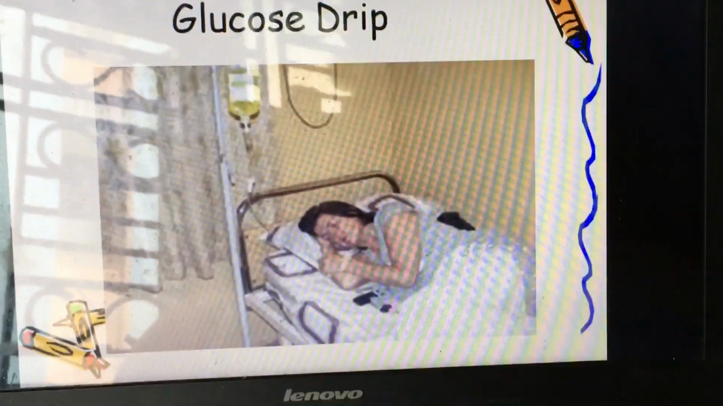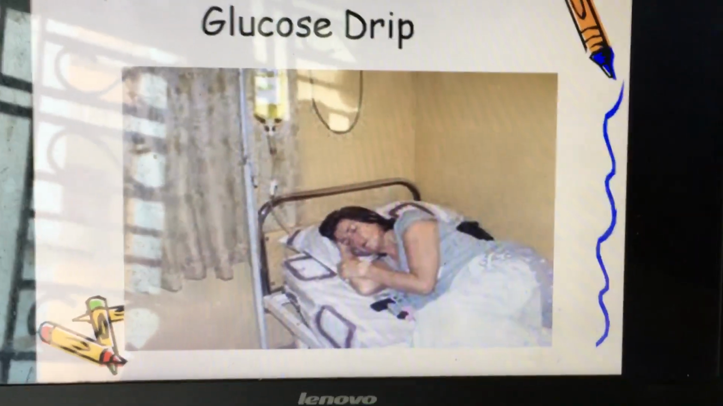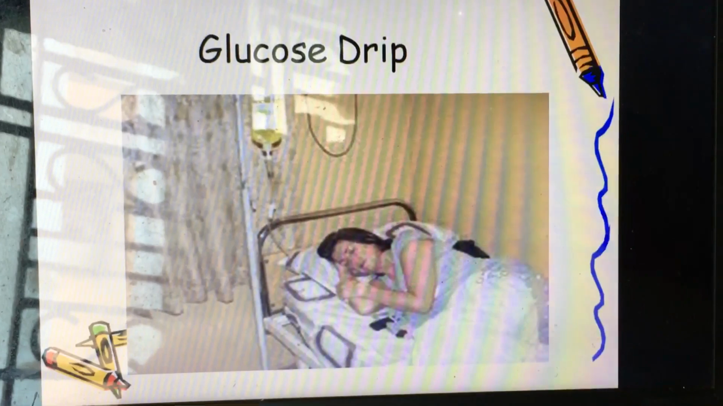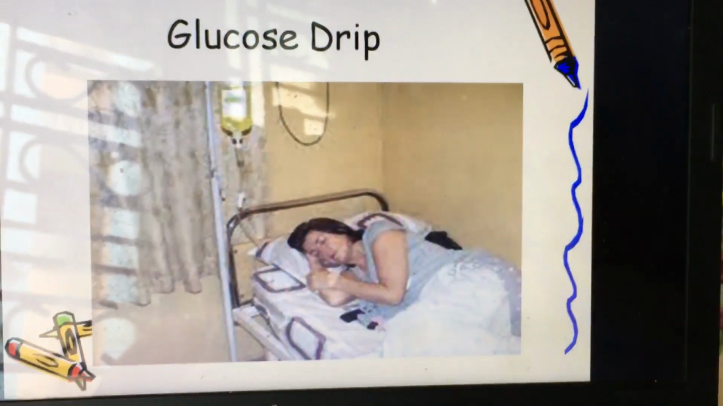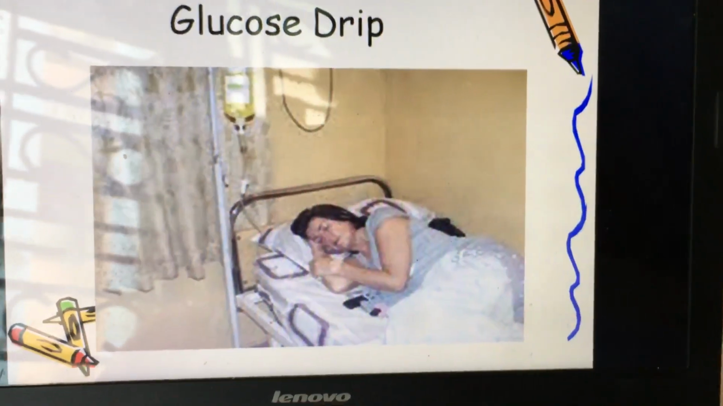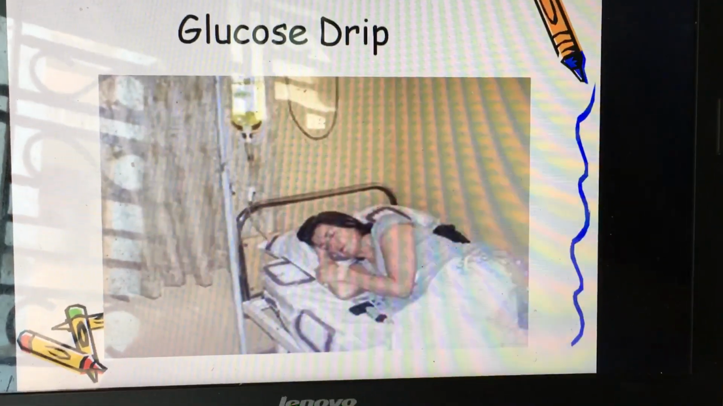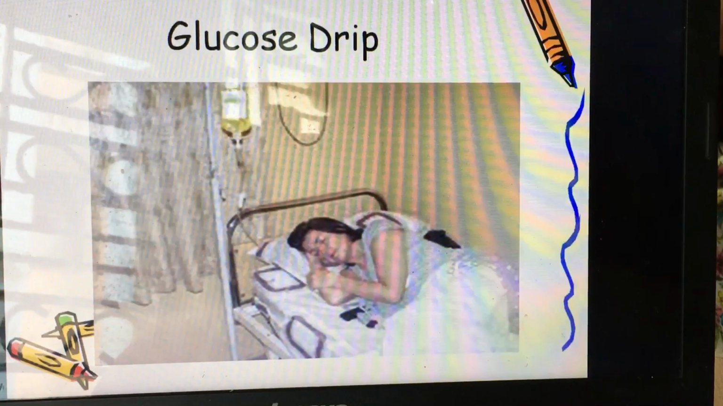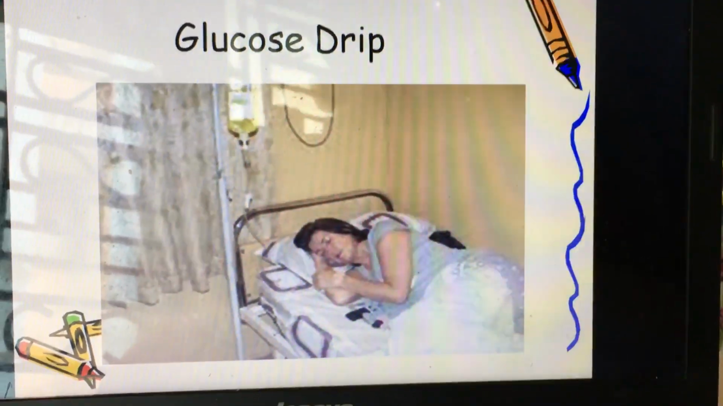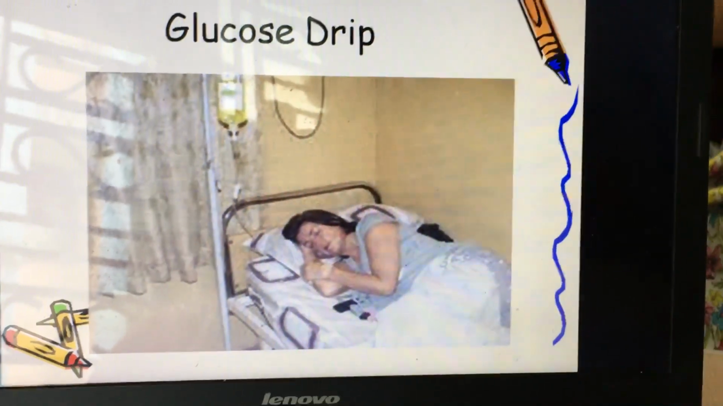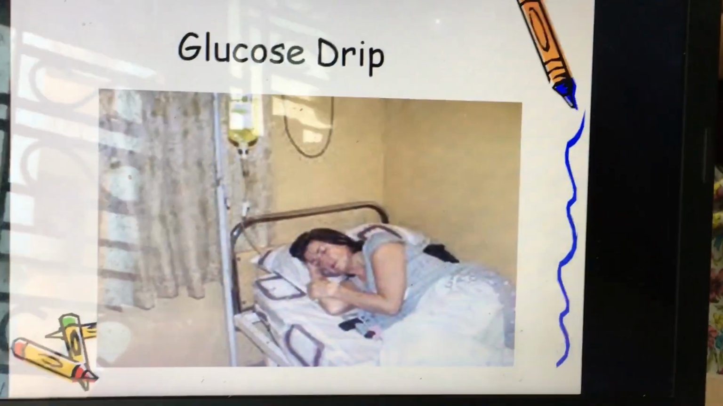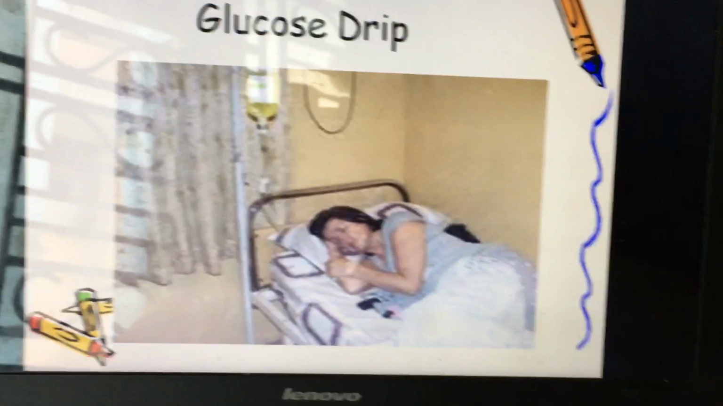Now this is the picture of a hospital where the lady is admitted because she loses lots of water and salt from her body, and the doctor admitted her, and the doctor gave her a glucose drip. So through the glucose drip she gets quick strength in her body.